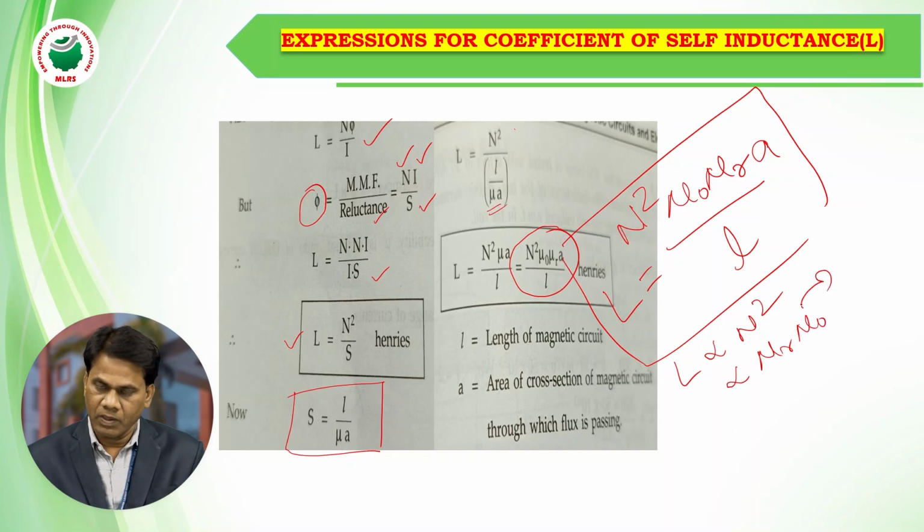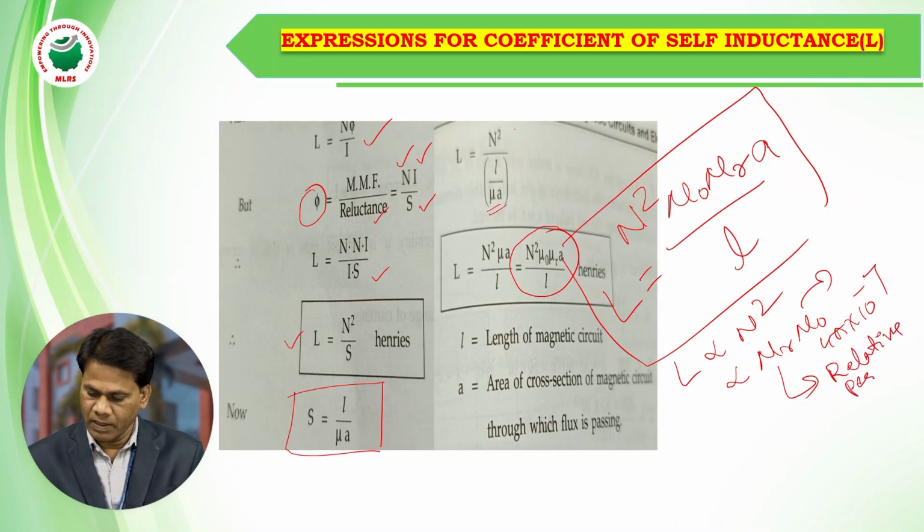Mu naught is the permeability of free space, given by 4 pi into 10 power minus 7 Henry per meter. Mu r is the relative permeability of the magnetic circuit. So this is directly proportional to, and also it is directly proportional to A.